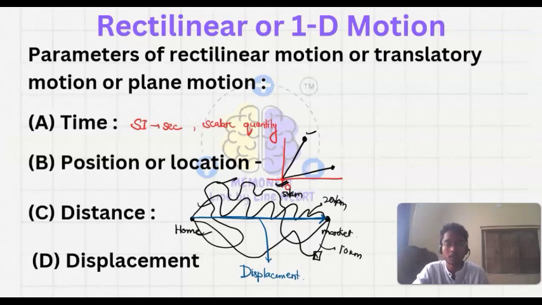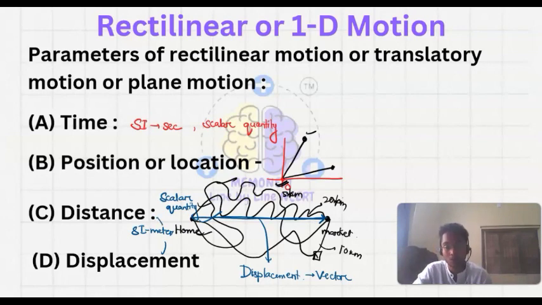The direction of displacement is fixed because it has to be traveled through this path, otherwise it can't be displacement. It is the shortest distance possible between the 2 points. So displacement is a vector quantity because it has direction. But distance is not a vector, it is a scalar quantity. And the SI unit is meter for both distance and displacement.